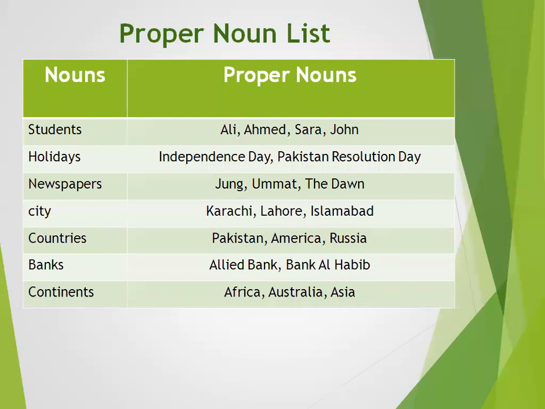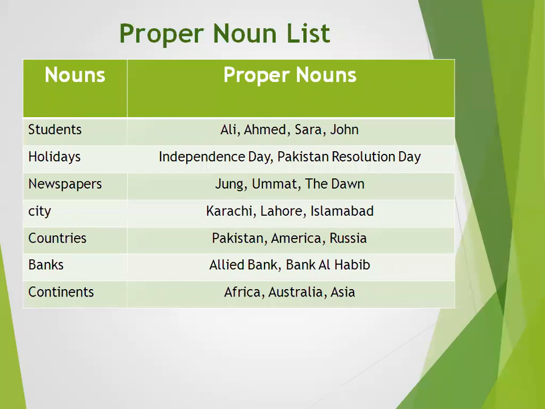Then we have city: Karachi, Lahore, Islamabad. We have so many cities in Pakistan, but Karachi is one, Lahore is one, Islamabad is one. So they have their first letter capital because they are individual in Pakistan. They all three have an identity. Countries: Pakistan, America, Russia.